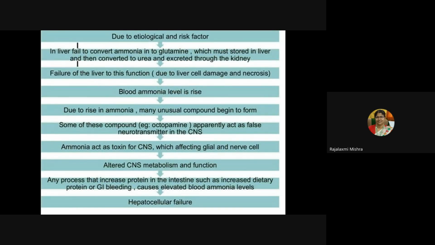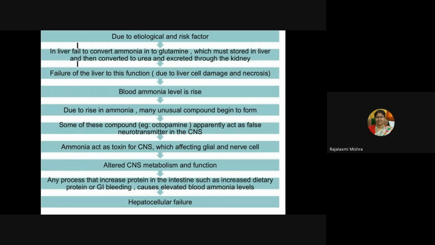So, what happens in hepatic encephalopathy? How does it occur? What is the pathophysiology? Due to etiological and risk factors, the liver fails to convert ammonia into glutamine, which must be stored in the liver and then converted to urea and excreted through the kidney. Due to failure of the liver to perform this function because of liver cell damage and necrosis, blood ammonia level rises.